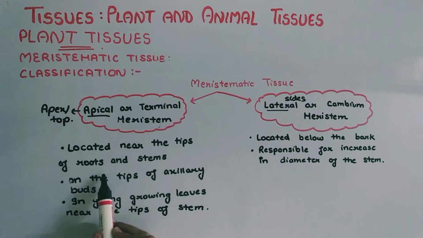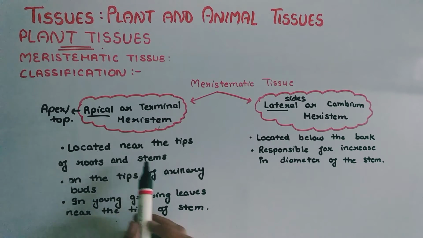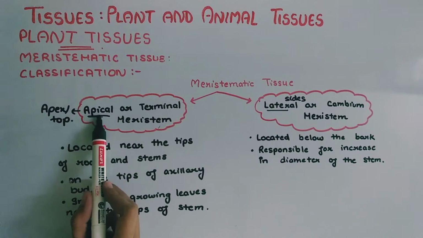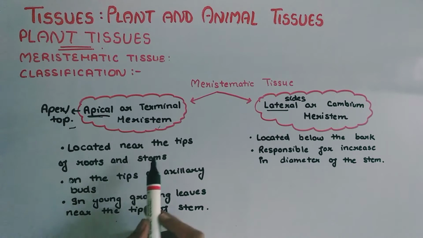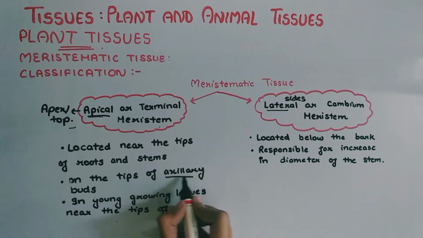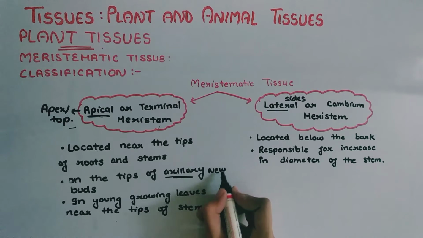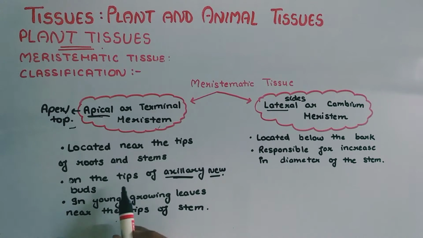It is located near the tips of the roots and stems. As we read, the word apical means at the apex or at the top. Hence, apical meristem is located near the tips of the roots and stems, on the tips of axillary buds, the new developing buds. Hence, these are present at the tips of the axillary buds. In young growing leaves near the tips of the stem, apical meristem is present in the newly growing leaves that are present at the tips of the stem.